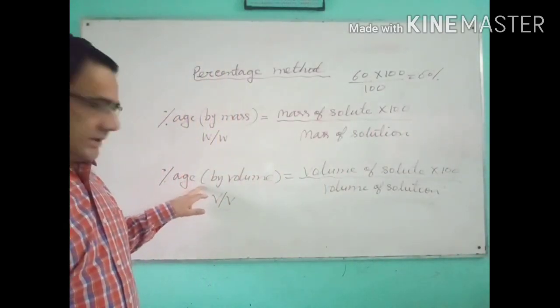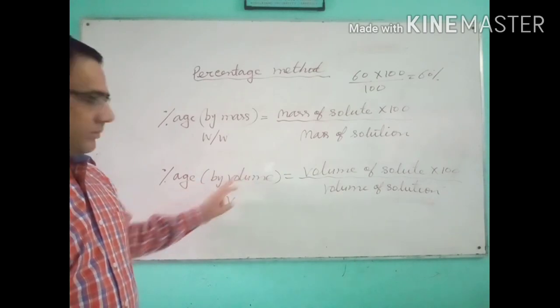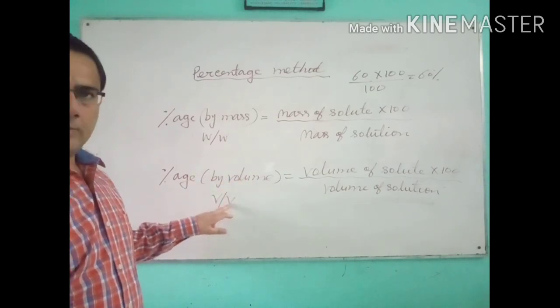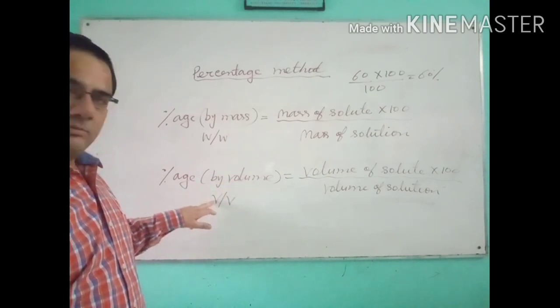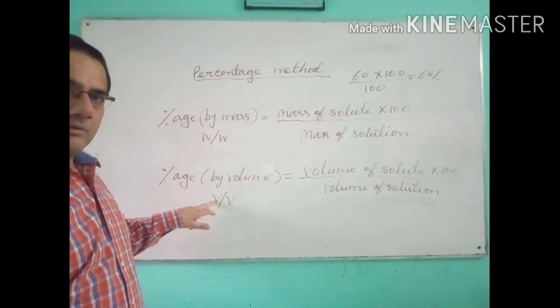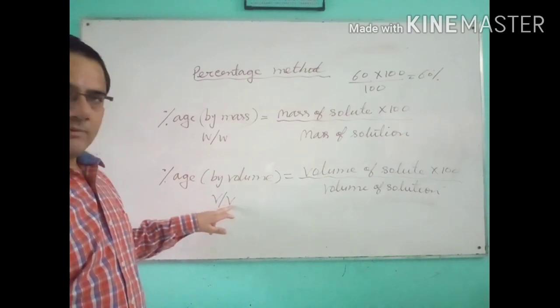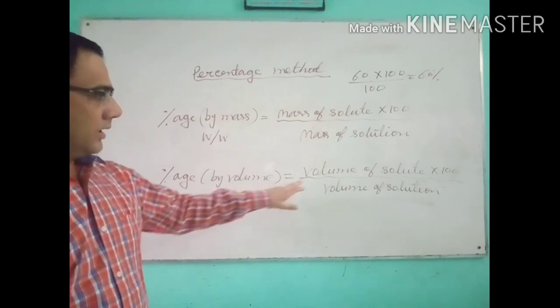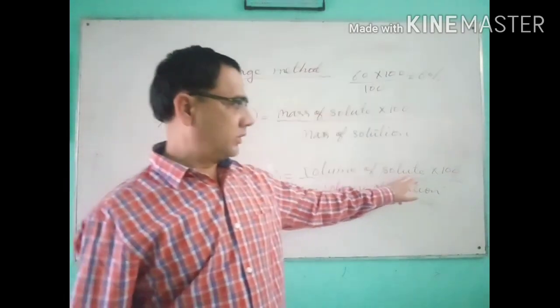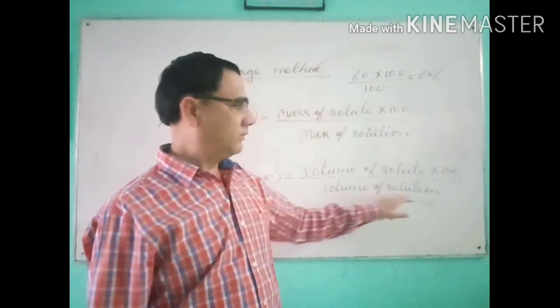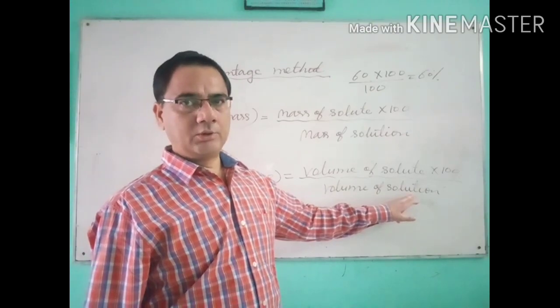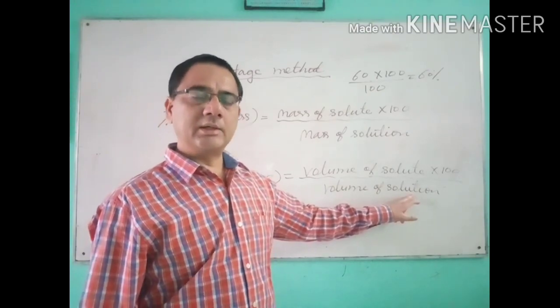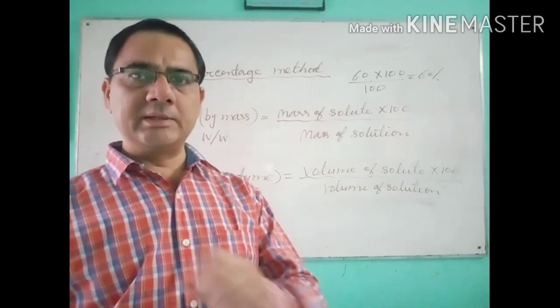The second way of the percentage method is by volume, V oblique V. And what is the meaning of this? The first V means volume of the solute and the second means volume of the solution. And we use the formula volume of solute multiplied by 100 upon volume of solution. So this is one of the ways to calculate the concentration of the solution, and that is the percentage method.